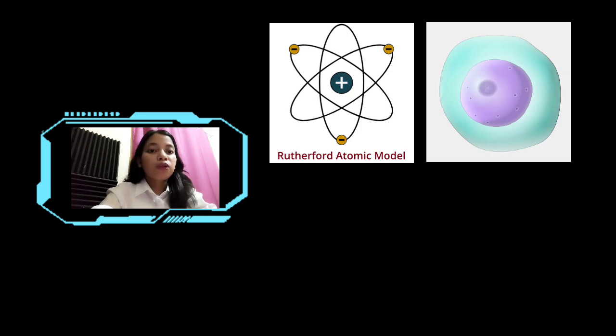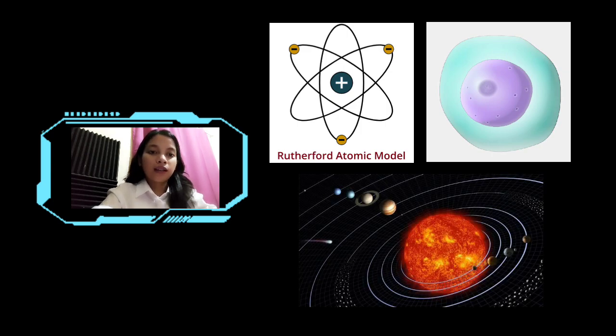Protons and neutrons make up the nucleus and define the atom's chemical properties. Rutherford also claimed in his model that electrons revolve around the nucleus in set orbits, like planets revolving around the sun. This part of the theory was inaccurate as explained in the last section.